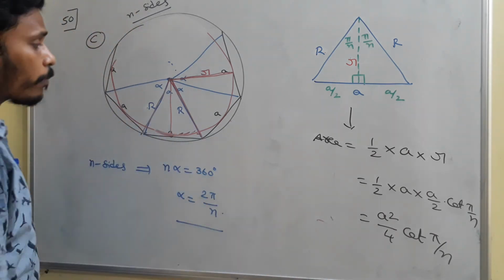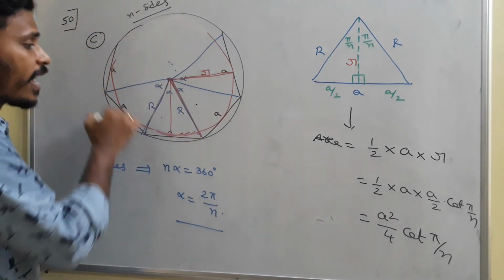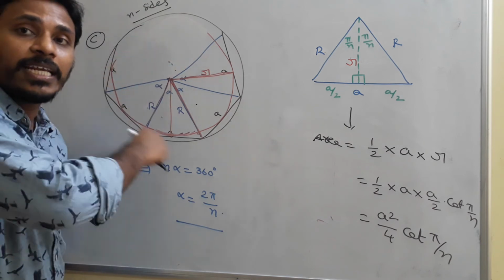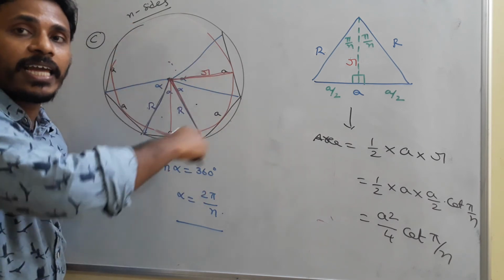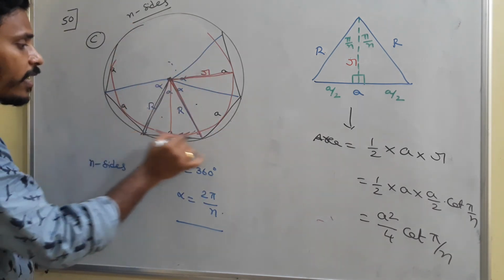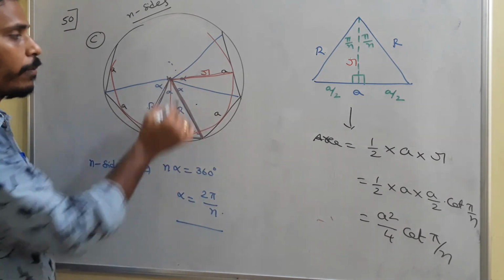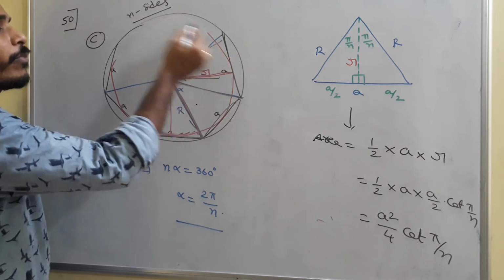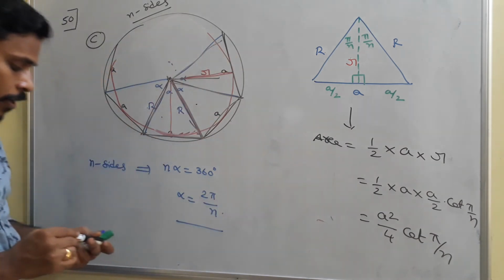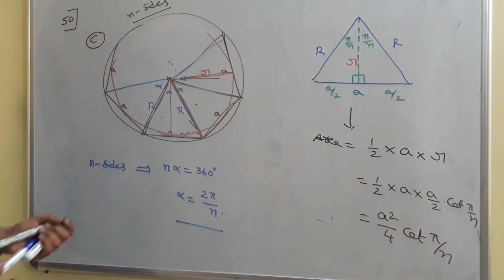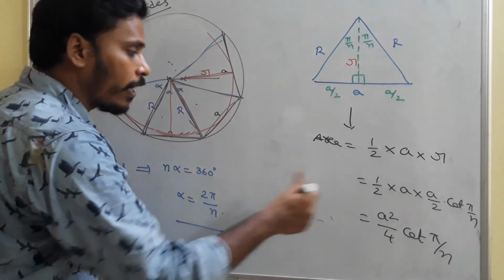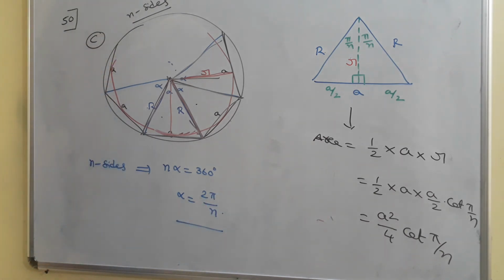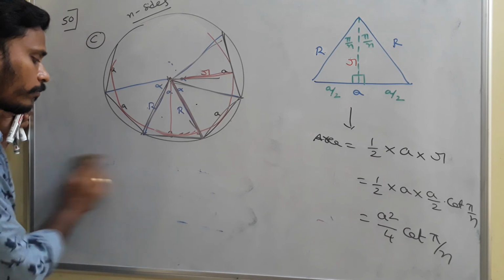For a regular polygon, there are n sides, and you will get for sure n triangles like this. See, one triangle area is a square by 4 cot pi by n, another triangle area is the same, another triangle area is the same. You will get n triangles there. So at the end, the area of the regular polygon is, you need to multiply it with n. For the space I am erasing this.